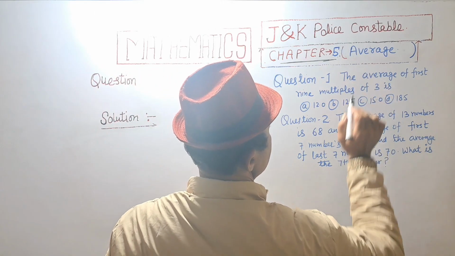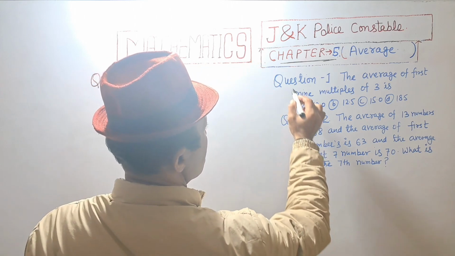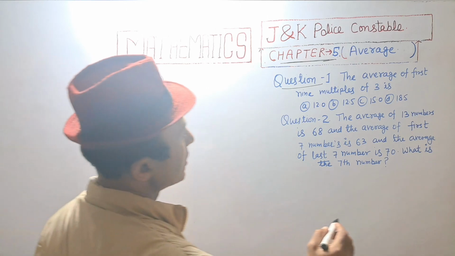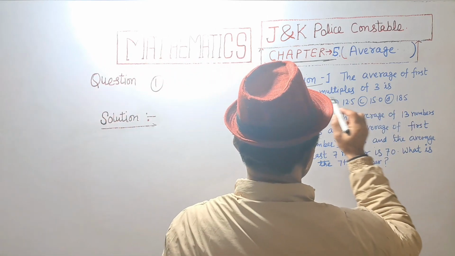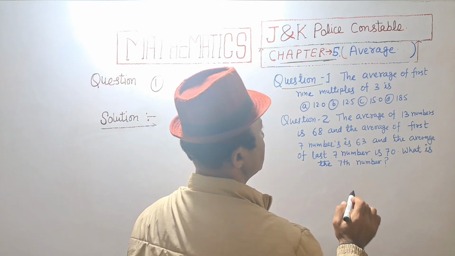Chapter number 5, Average. Question number 1. The average of the first 9 multiples of 3 is